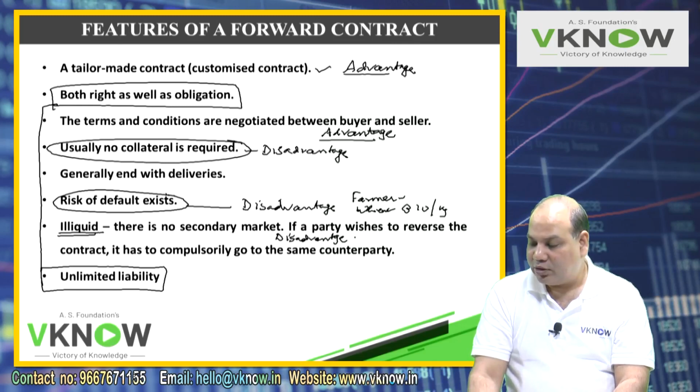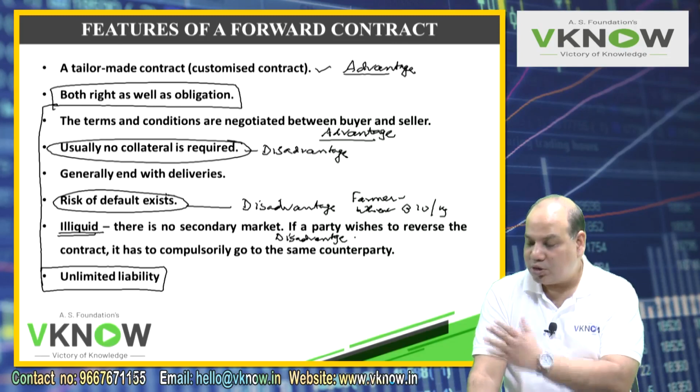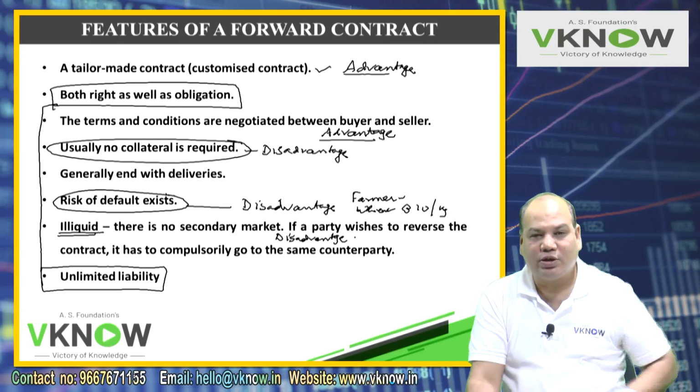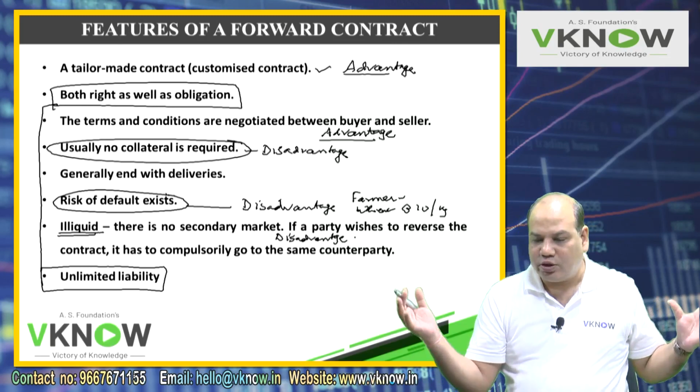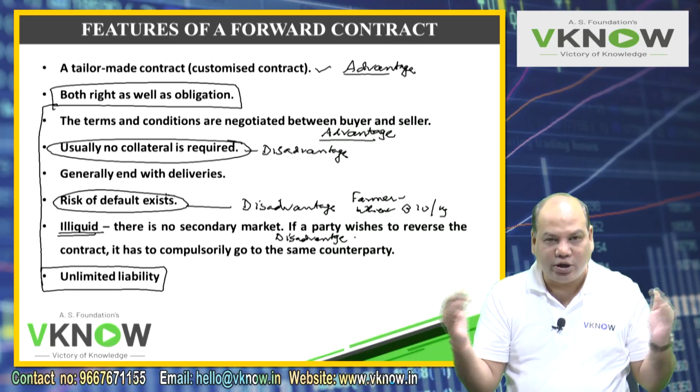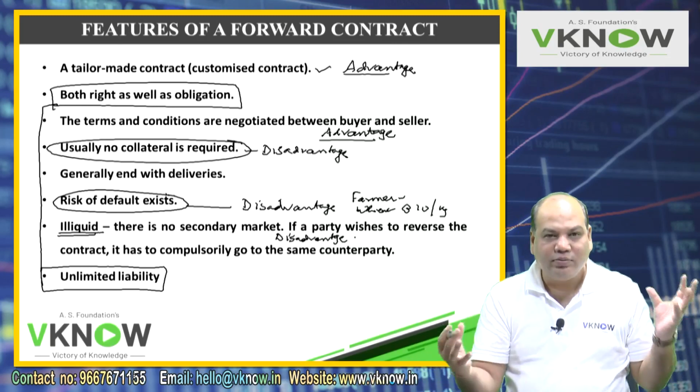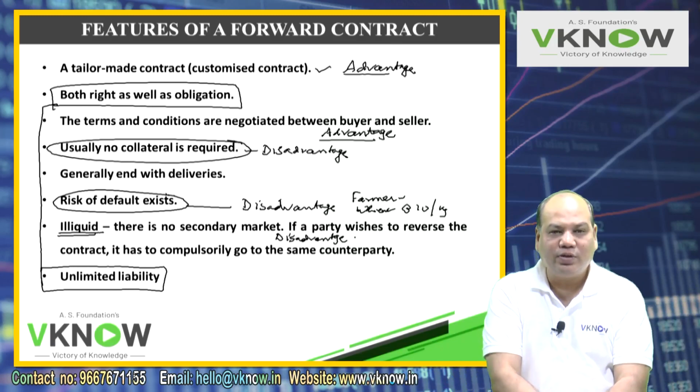The farmer says, I will transfer my rights to another farmer. He cannot do that on his own. Farmer A cannot ask farmer B, you supply 5 tons of wheat to the wholesaler at 10 rupees, because when the wholesaler and the farmer entered into the contract, they had a certain understanding of each other's creditworthiness.